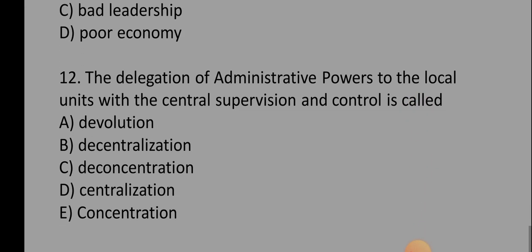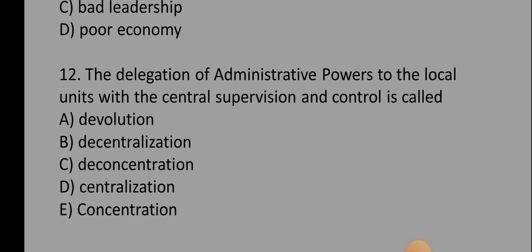Okay, so number 12 says the delegation of administrative powers to the local units with central supervision and control is called dash. A. Devolution, B. Decentralization, C. Deconcentration, D. Centralization, E. Concentration. So the correct option is option A, which is devolution.